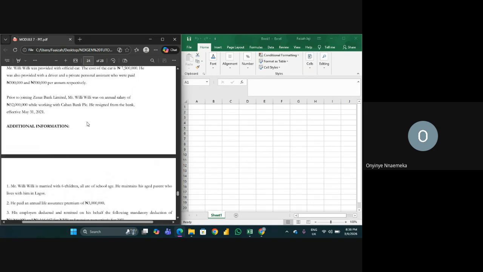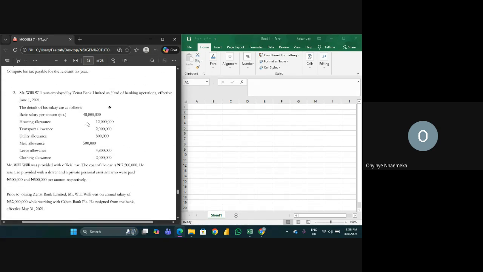Calculate the tax liability of Willy for the relevant assessment year. So first of all, what is the relevant year of assessment? Remember, PIT for self-assessment is on a preceding year basis. So we have Mr. Willy, computation of tax liability.